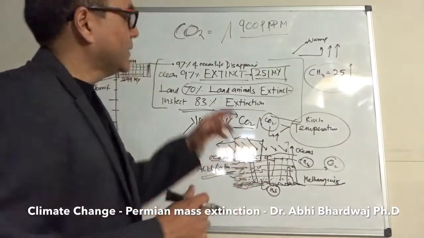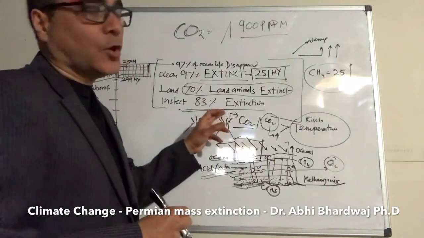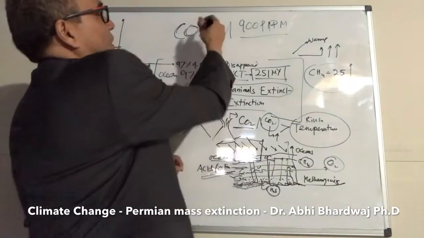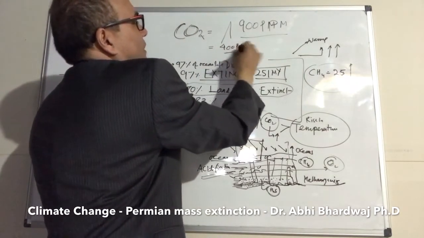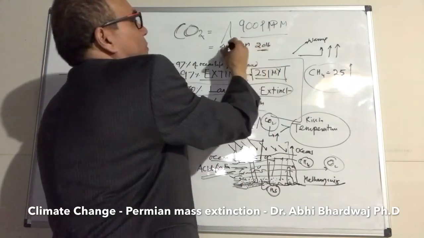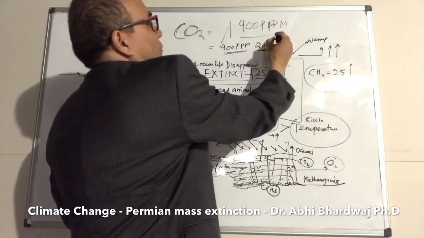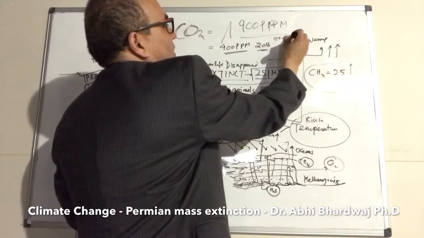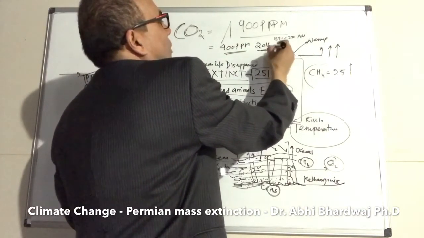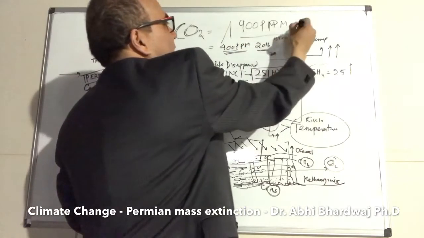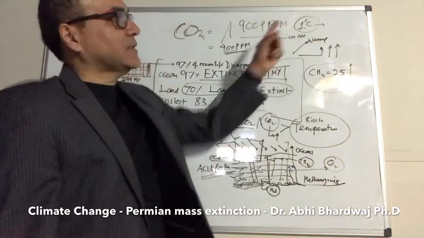How can we learn from the Permian extinction and the mass extinctions in the history of our planet, and apply it to the current problem? When we look at carbon dioxide levels, we are already at 400 parts per million, a little bit more than 400 in 2016, right? And this is a steep rise, from around 290 parts per million in 1890 to 400 parts per million now, in 126 years. It has already led to a 1 degree Celsius rise. 1 degree Celsius has gone up.